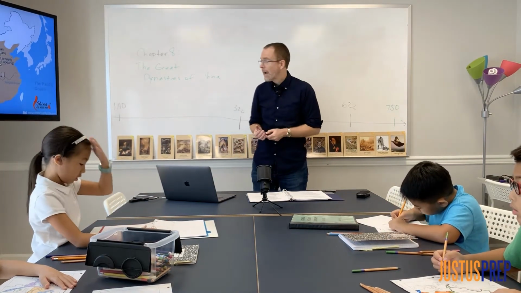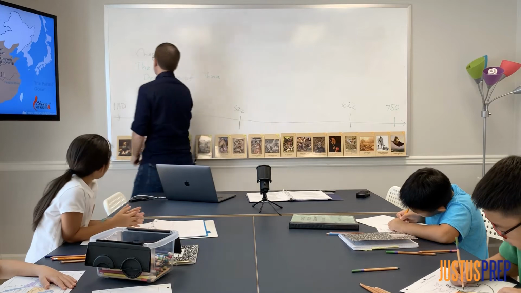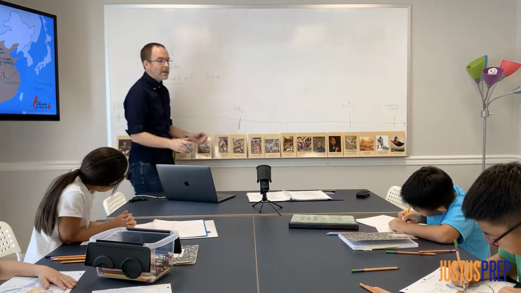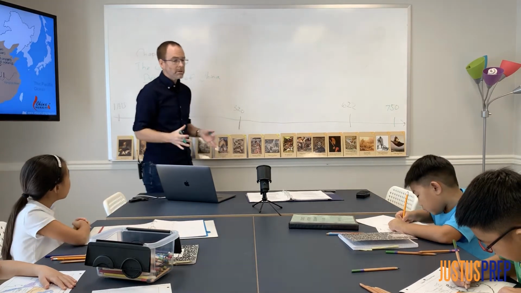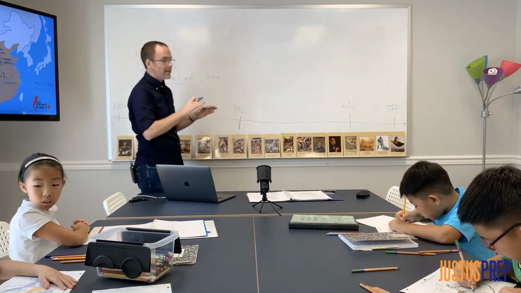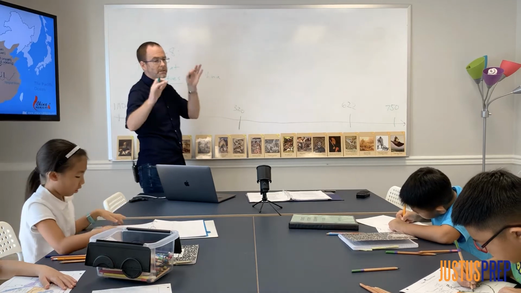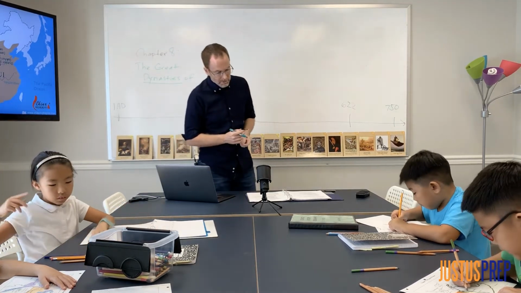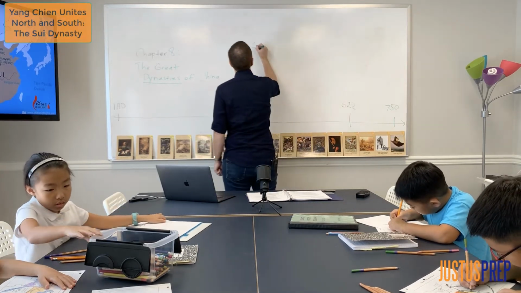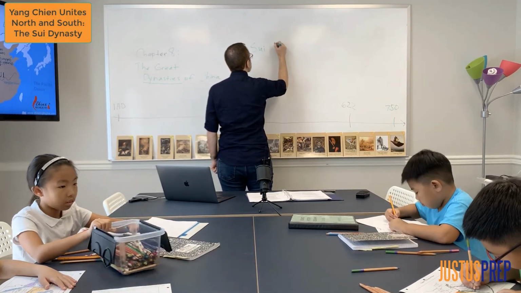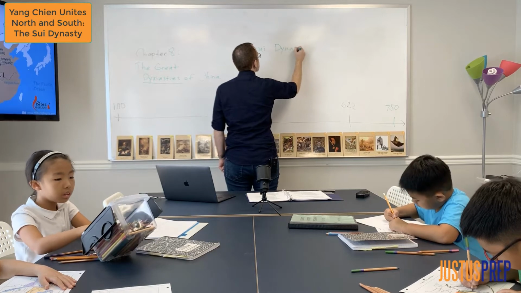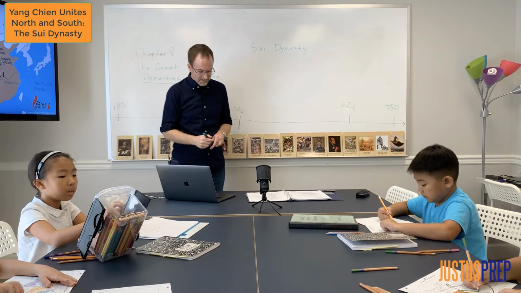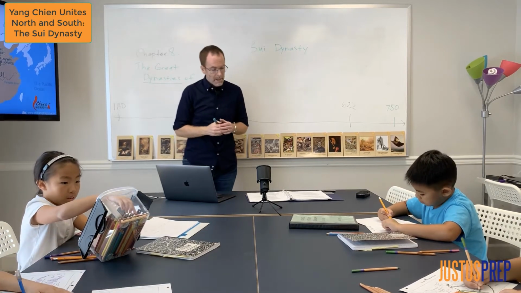So China had, you guys already know what a dynasty is, right? Yes. We talked about the Gupta dynasty. A family that is ruling over a large area is a dynasty, and they usually pass it on to their sons, in some cases daughters. So the one we're going to talk about first is called the Sui Dynasty. Yeah, I usually hear the word dynasty relating to China. Yep, they have some very famous dynasties.